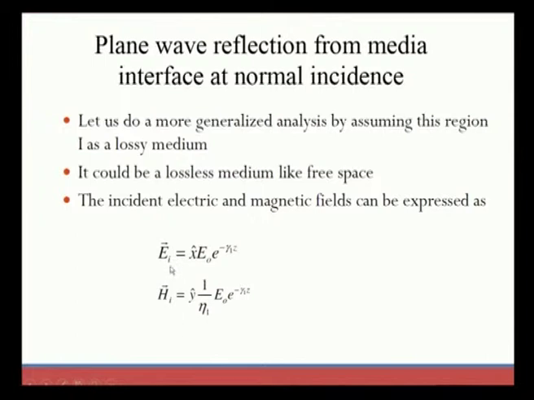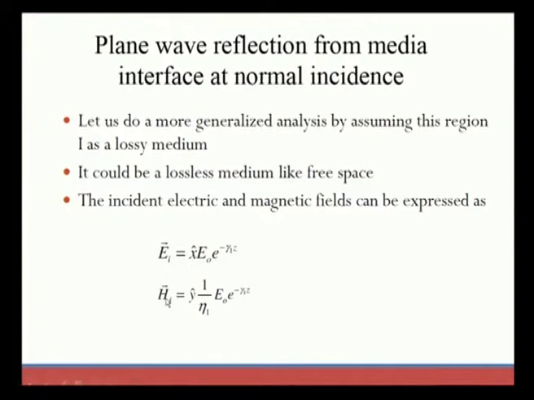The electric field expression is given where x cap is a vector, represented in matrix form. This represents x cap, and gamma is the propagation constant, which we already discussed in the previous sessions.